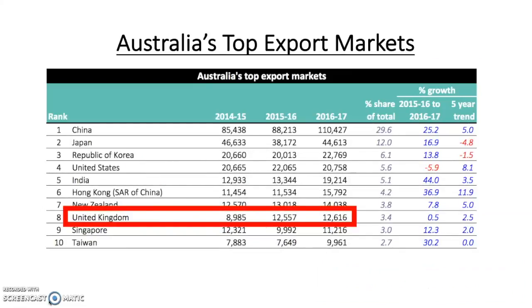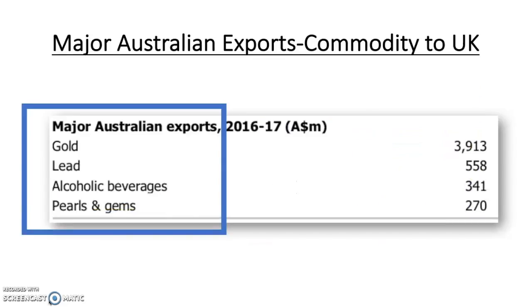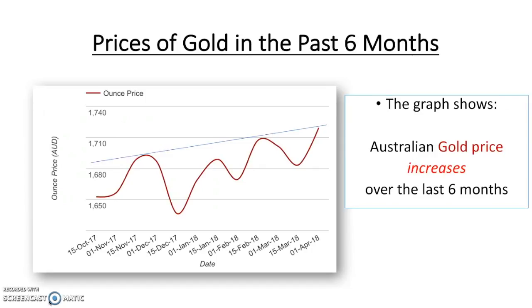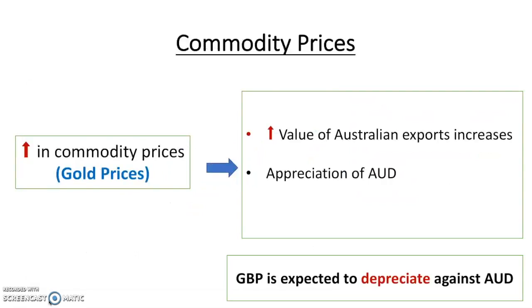The third indicator we are using is commodity prices. To begin with, the United Kingdom is in the top 8 of Australia's export markets, with the major exported commodities of gold, lead, alcoholic beverages, pearls, and gems. Based on the latest 6 months of data on prices of gold in Australia, it shows that prices are going up.